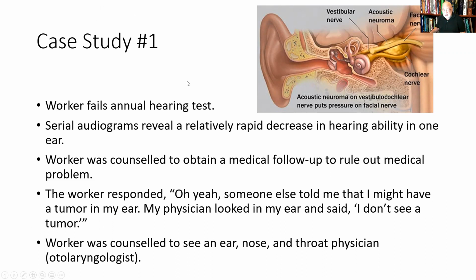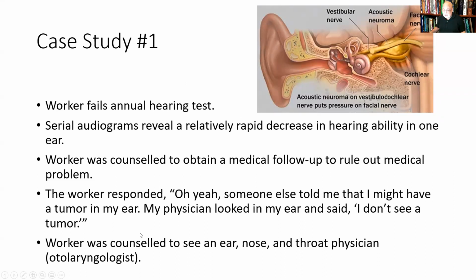Okay, so picture this. The physician looks in the ear with an otoscope. What are they looking at? They're looking at the ear canal, right? They might be able to see the eardrum. Are they going to see this tumor? No, recall, this is all bone. This is all encased in bone. There's no way they're going to find a tumor by looking in the ear canal.